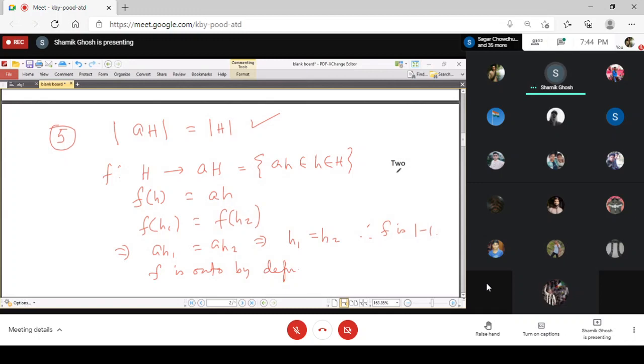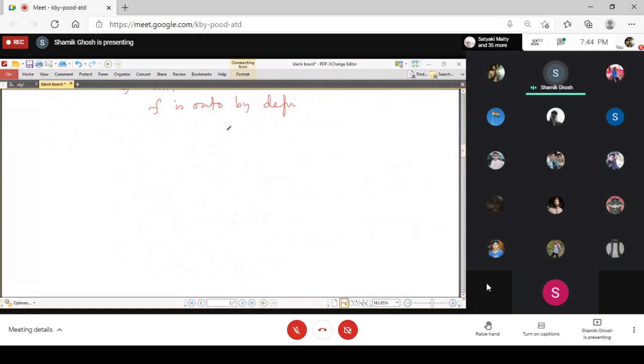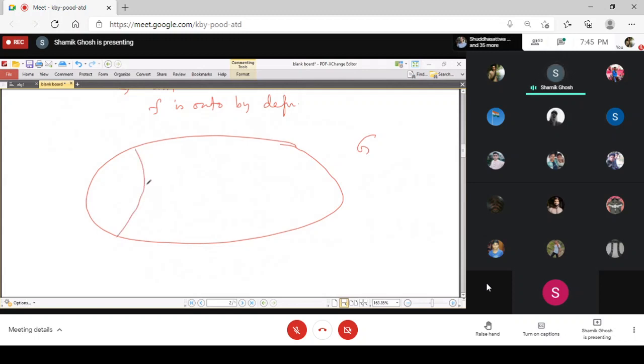But now to finally prove Lagrange's theorem, what we have seen is that the whole group is partitioned into a disjoint union of the left cosets, right? Like a1H, a2H, a3H. Now when the group is finite, the number of cosets is also finite. Suppose there are k cosets.